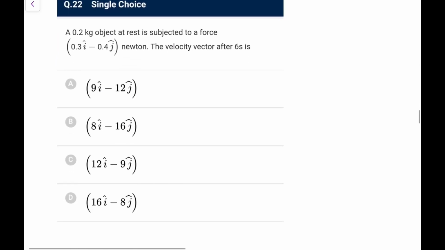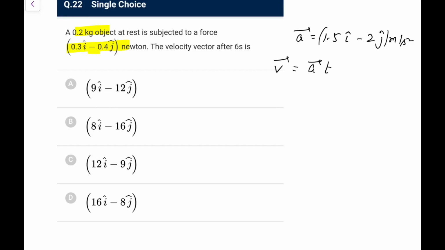Next one. A 0.2 kg object at rest is subjected to a force like this. The velocity after 6 seconds. So this is the force. So what we can say, acceleration, you can directly make it out, 0.3 upon 0.2, that would be 1.5 i cap, and you can write it as 2j cap meter per second square. So velocity after 6 seconds, because it is at rest, that would be equal to at, that would be 9 i cap minus 12 j cap.